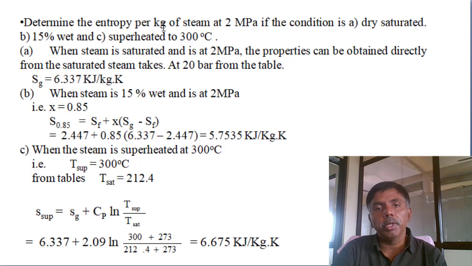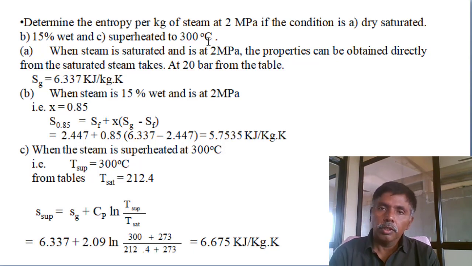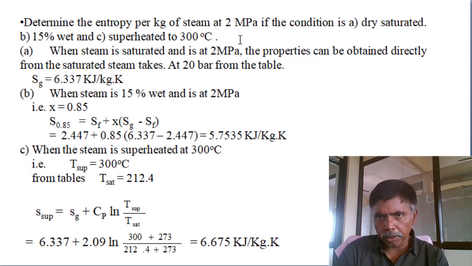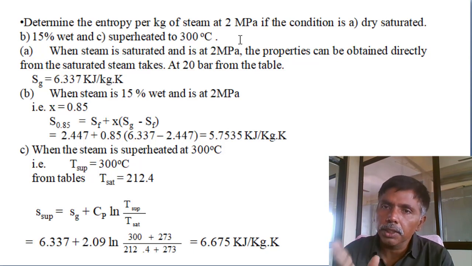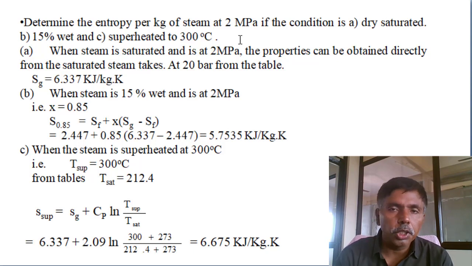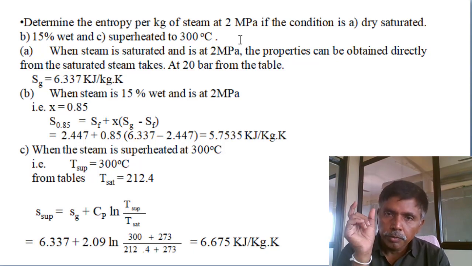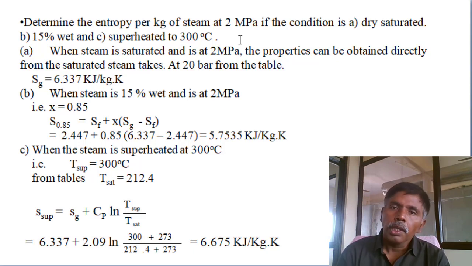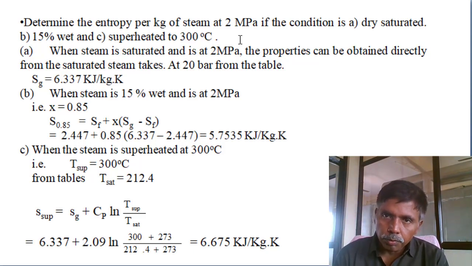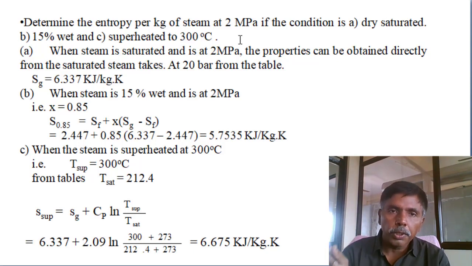Next one, determine the entropy per kg of steam at 2 megapascal if the condition is dry saturated, 15% wet, and third one is superheated to 300 degrees centigrade. So in this condition, first is dry saturated at 2 megapascal. I already mentioned 1 megapascal equals 10 bar, so 2 megapascal means 20 bar. At 20 bar pressure, dry saturated means the saturated vapor property entropy you can extract.